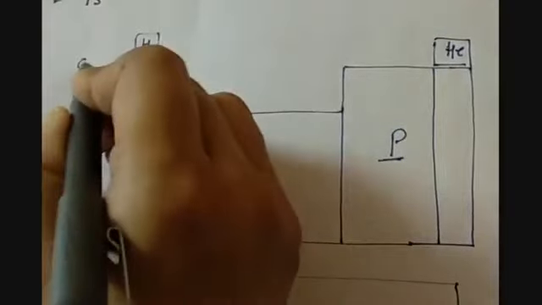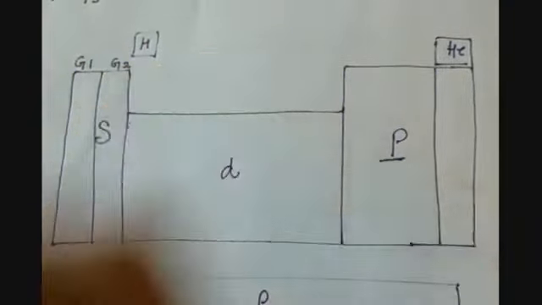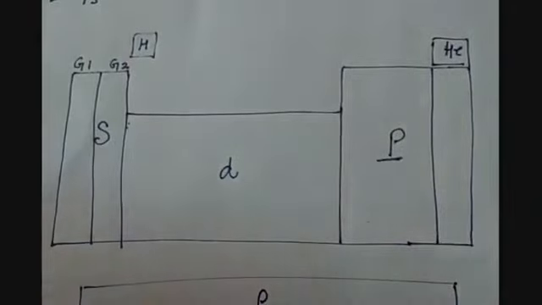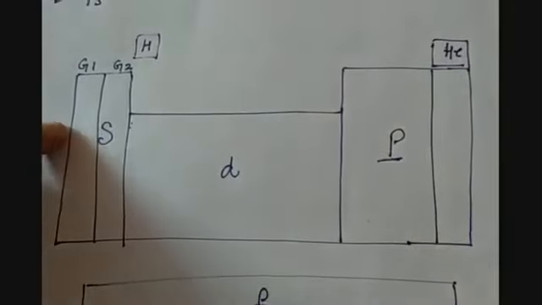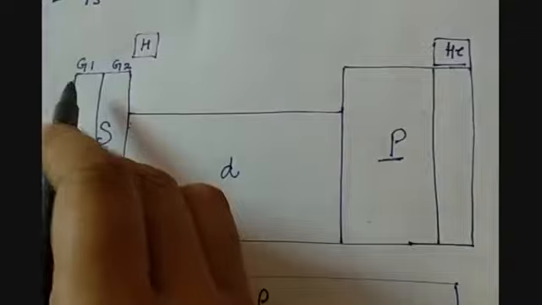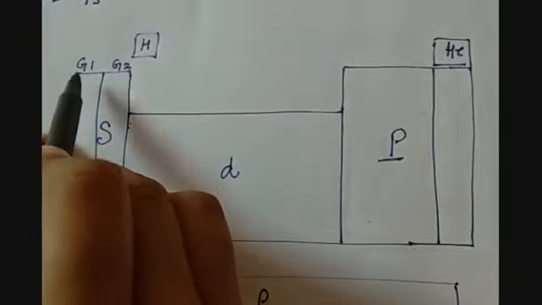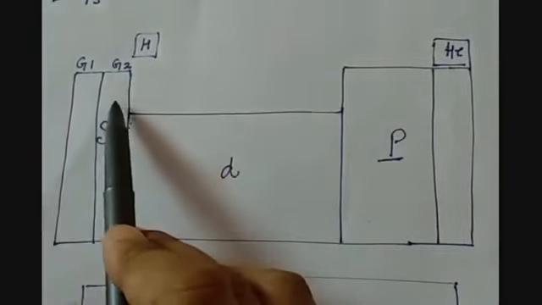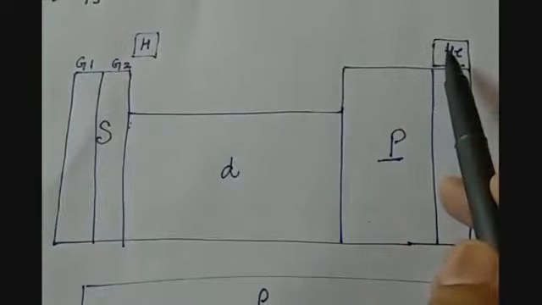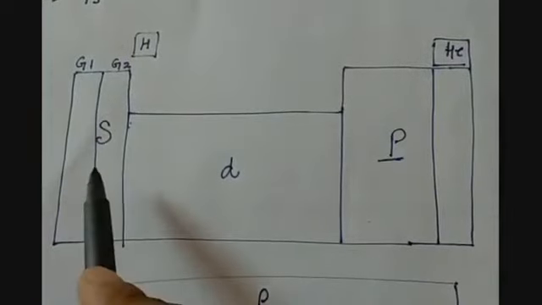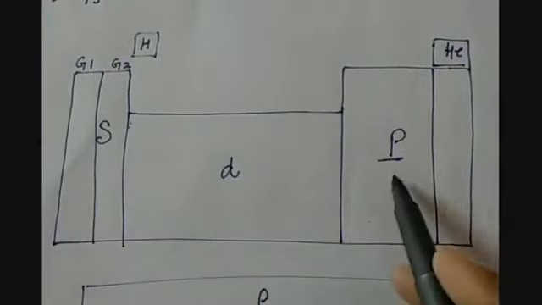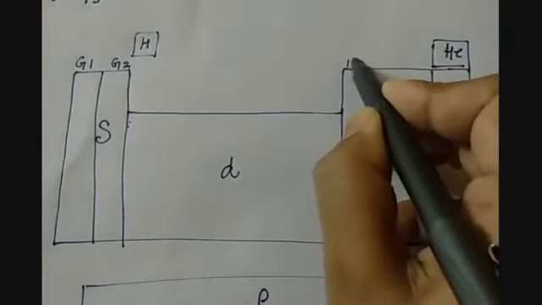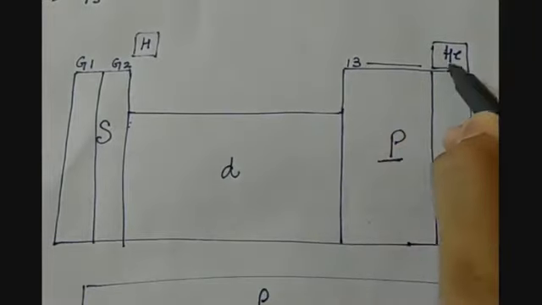So the s block contains hydrogen, the alkali metals, alkaline earth metals and helium. The p block has group number 13 to group number 18.